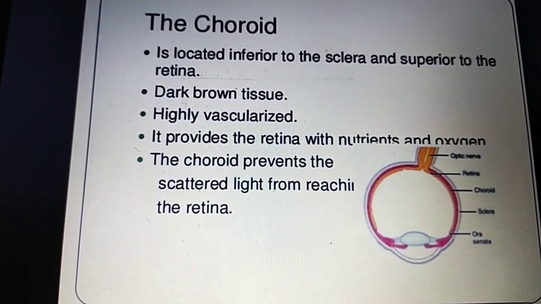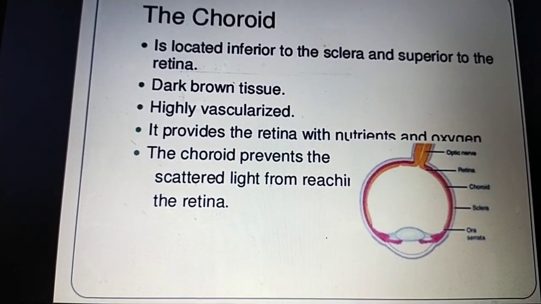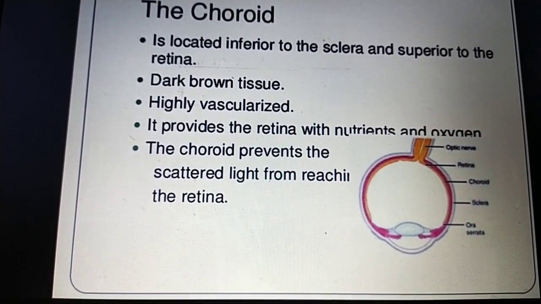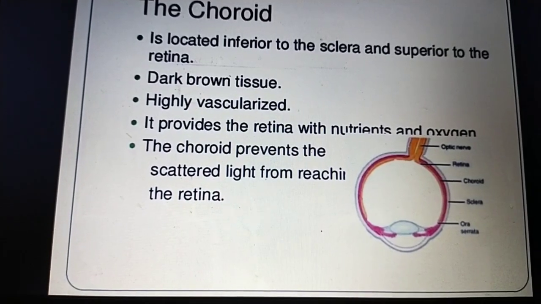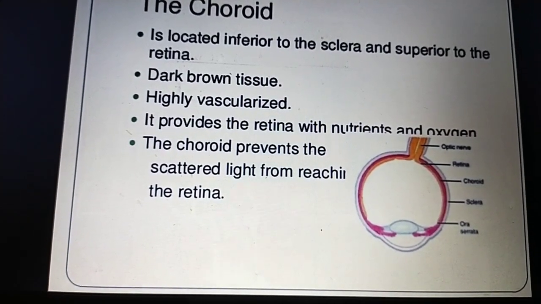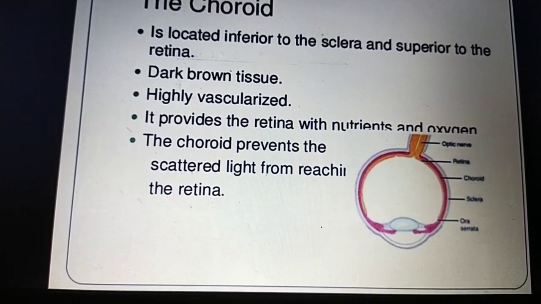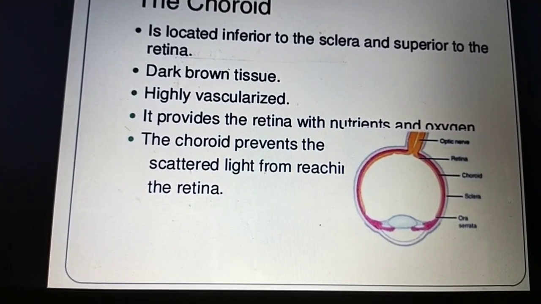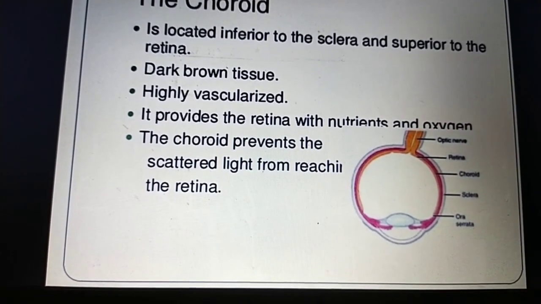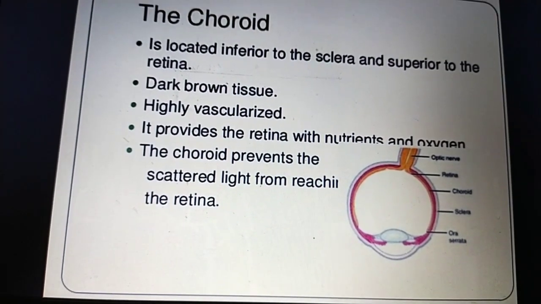The choroid is located inferior to the sclera and superior to the retina. Dark brown tissue, highly vascularized. It provides the retina with nutrition and oxygen. The choroid prevents scattered light from reaching the retina.